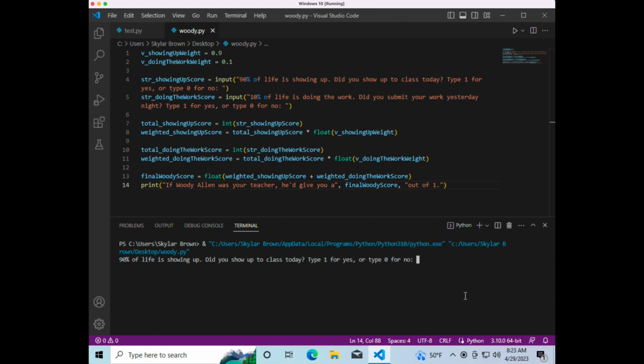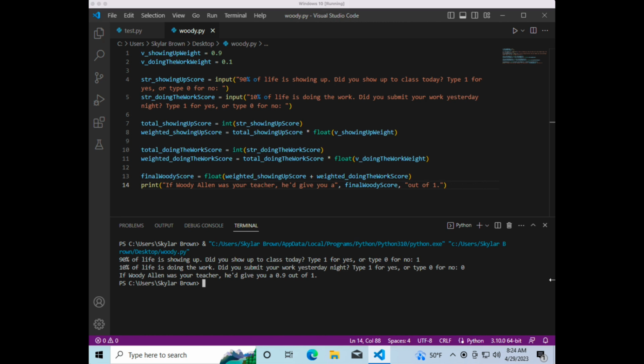90% of life is showing up. Did you show up to class today? Type 1 for yes, or type 0 for no. Right? So I'm going to type a 1 and then enter. 10% of life is doing the work. Did you submit your work yesterday night? Type 1 for yes, or type 0 for no. I'll say I did not do the work. All right. If Woody Allen was your teacher, he'd give you a 0.9 out of 1.